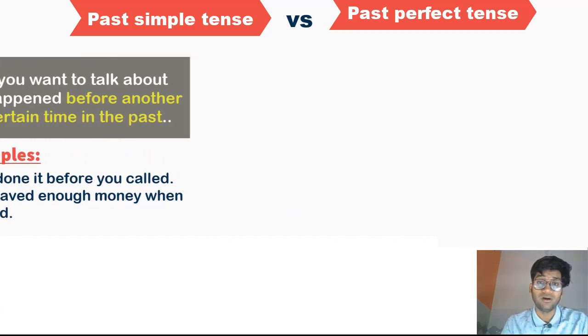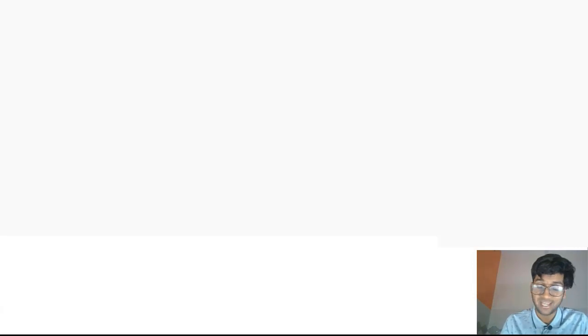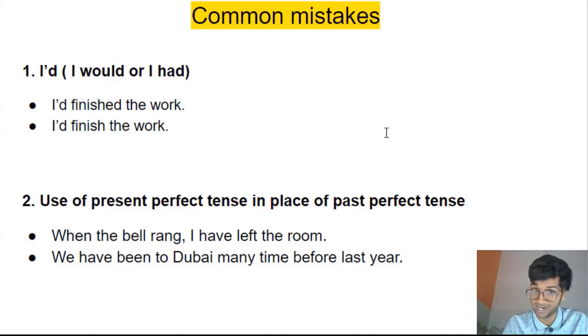All right. Now, let me show you some common mistakes that people can make, that you might make. I'm not saying you're making, you might make, right? Number one, I'd is a contraction of both I would and I had. So how would you know while reading, how would you know it's I would or I had? See, it's very simple. If it is I would, it'll be followed by a bare infinitive, that is the first form of a verb. I would do this, I would like to go there, I would like to eat this, I would beat you, I would slap you. I would followed by the first form of a verb.